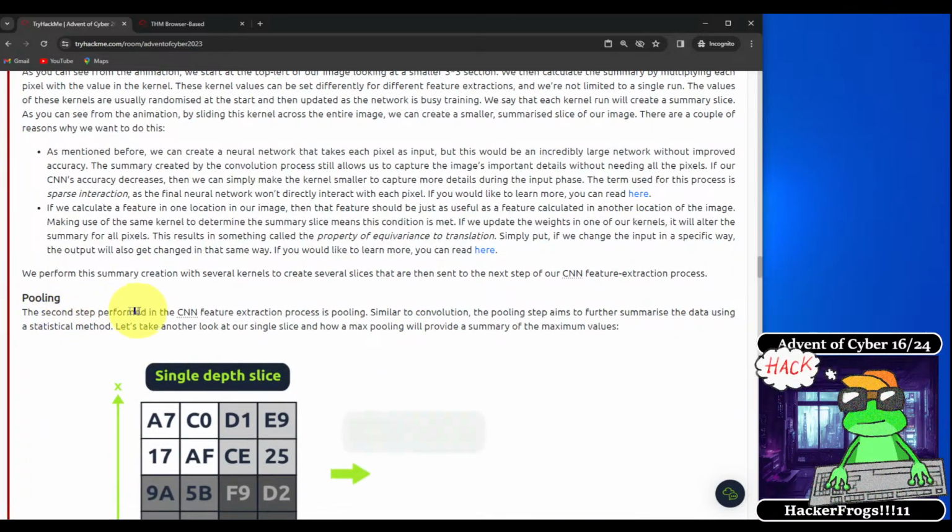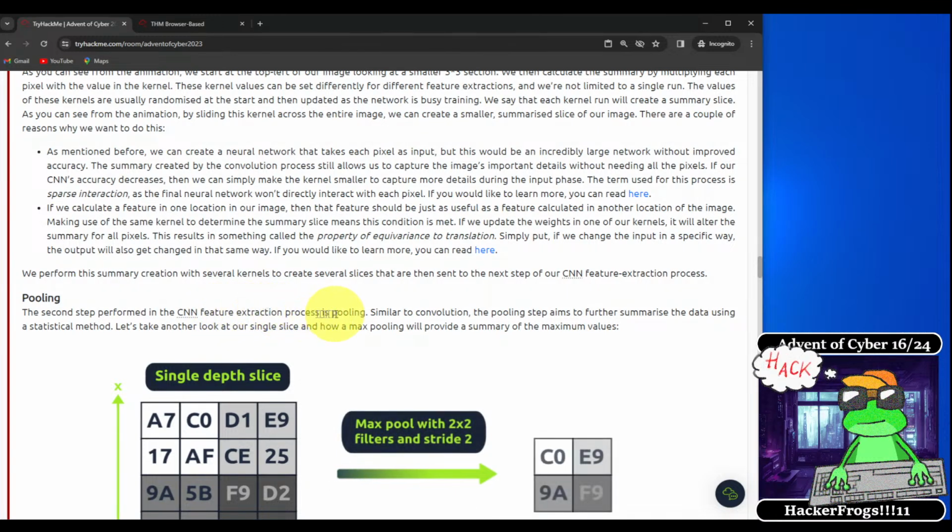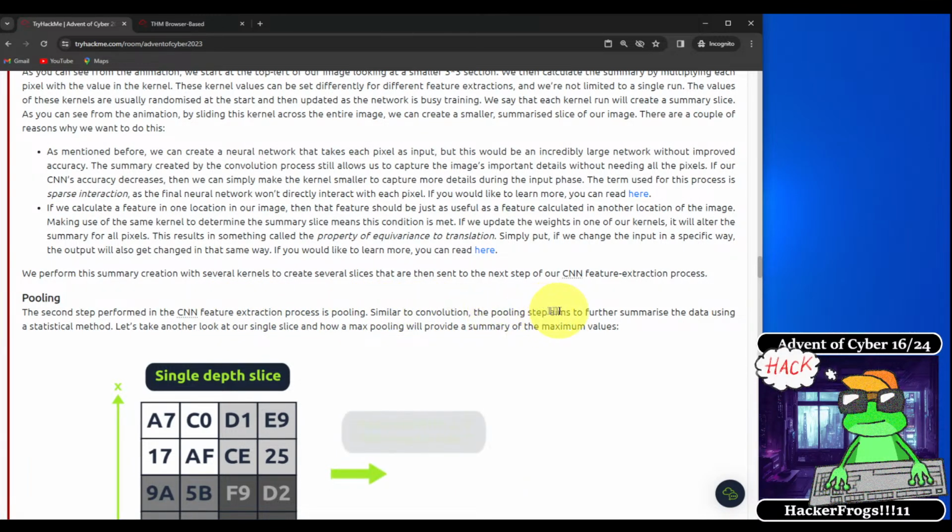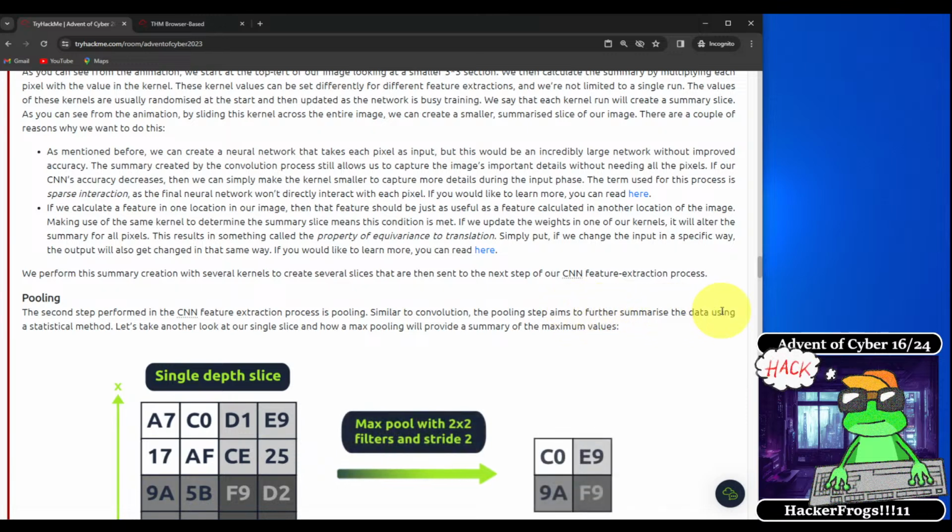We perform this summary creation with several kernels to create several slices that are then sent to the next step of our CNN feature extraction process.